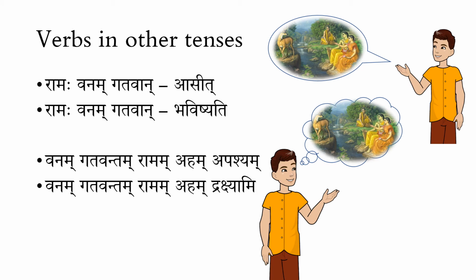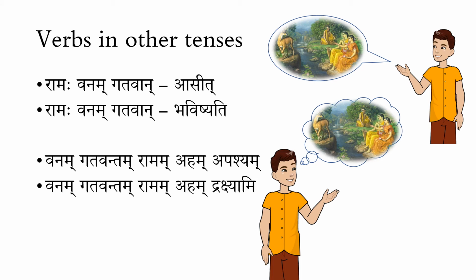Now, if we use these Tavatu words like Gatavan, Gatavantam in other vibhaktis, then it is even better to grasp their meaning and how they are used as a Visheshanam here. Vanam Gatavantam Ramam Aham Apashyam. This is one example here.